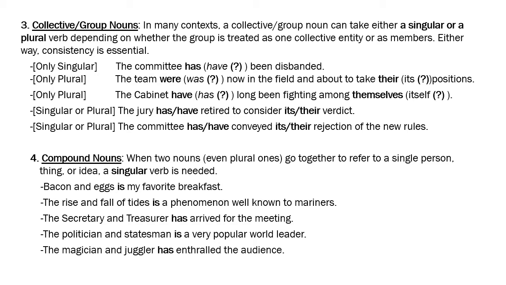Jack is going up the hill, Jill is going up the hill, but Jack and Jill are going up the hill. So when you put "and" between Jack and Jill, two singular people become a plural group, right? But sometimes you're referring to one thing, yet in that expression you're using "and". Like, bacon and eggs are my favorite breakfast?